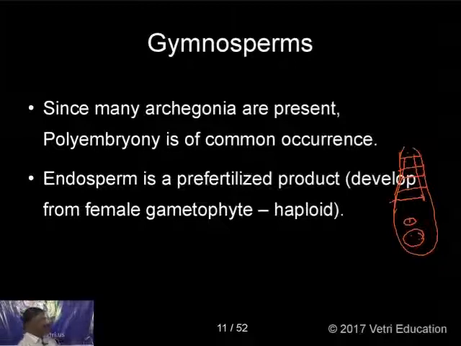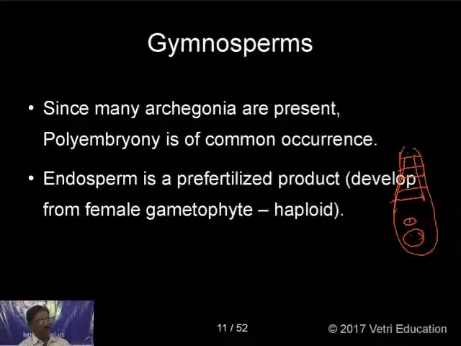Another important thing: generally in angiosperms, the endosperm is formed after fertilization. We call it double fertilization. One male gamete fuses with the egg and forms one fertilization, and another male gamete fuses with the secondary nucleus, and that is another fertilization. Double fertilization is found in angiosperms, whereas here you can find only one fertilization. The fusion of the male gamete with the egg becomes the zygote, which gives the embryo, and the fusion of the male gamete with the secondary nucleus forms the primary endosperm nucleus,